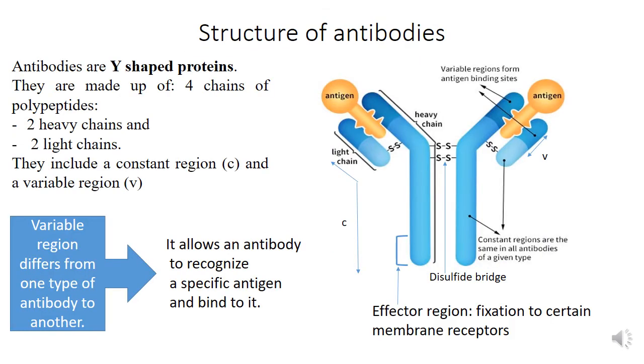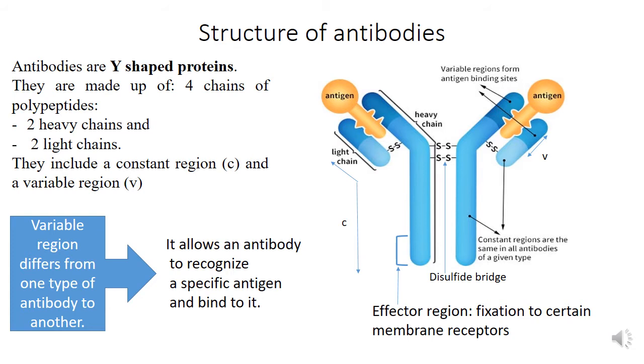The structure of antibodies. What are antibodies? Antibodies are Y-shaped proteins. They are made up of 4 chains of polypeptides: 2 heavy chains, represented in blue in the figure, the long blue chains, and 2 light chains, also in blue, but they are the short blue chains. They include a constant region C and a variable region V.